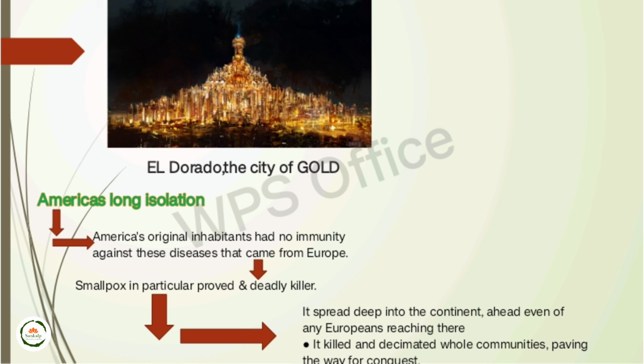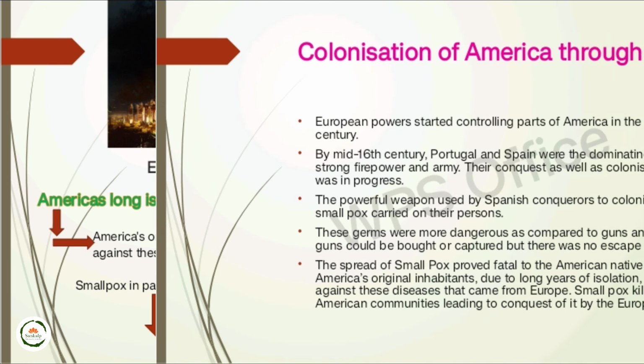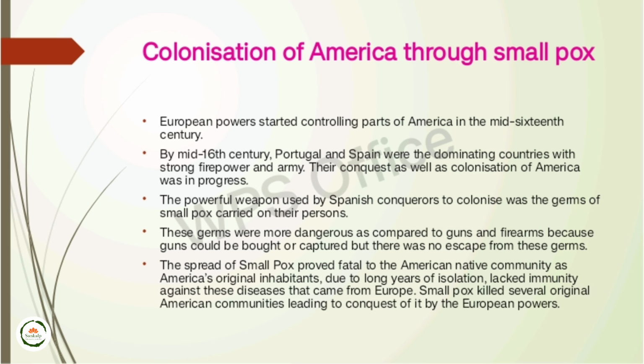In the later time period, smallpox in particular proved a deadly killer in America. It spread deep into the continent ahead of any European reaching there. It killed and decimated whole communities, paving the way to conquest. In the mid 16th century, Portugal and Spain were the dominating countries with strong firepower and army. Their conquest as well as colonization of America was in progress. Spain used powerful weapons.